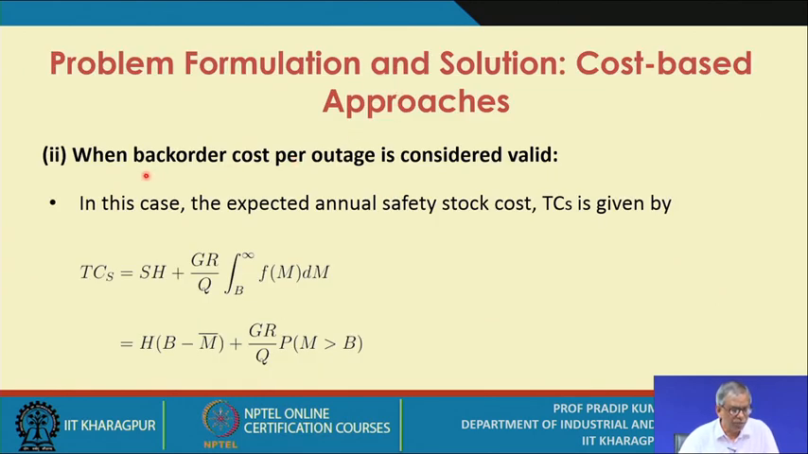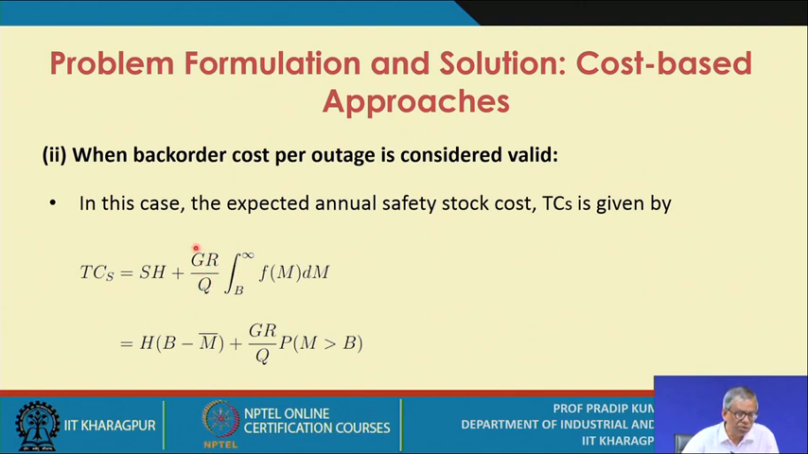So similarly, when back ordering cost per outage is considered, that means in the next case we assume that the stock out cost remains constant, and the back ordering situation remains constant irrespective of the amount of shortages. Okay. So if this is the assumption, then the expected annual safety stock cost TCS is given by SH plus GR by Q.